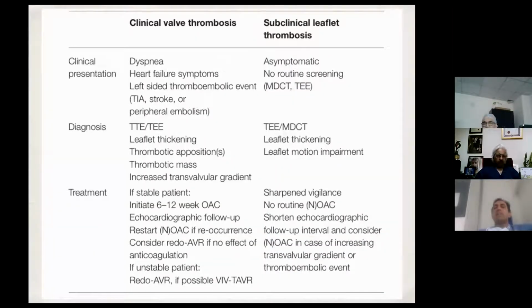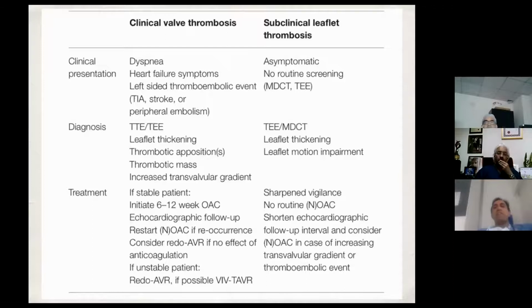Clinical presentations of a symptomatic thrombosis would be dyspnea, heart failure, TIA, stroke, or peripheral embolism. Subclinical leaflet thrombosis would be asymptomatic. This is usually picked up on routine screening. A patient comes to you and you notice an increase in the gradients from baseline, but the patient is not symptomatic. You can order a 4D CT scan which will show leaflet thickening and leaflet motion impairment. So the first one is HALT, and the second one, where the motion is impaired, is HAM.